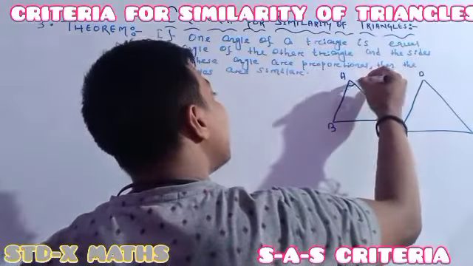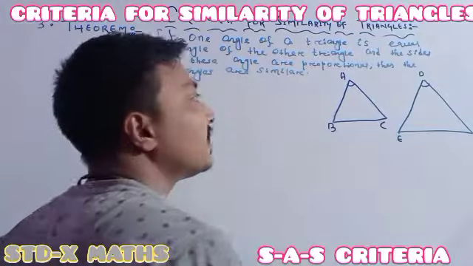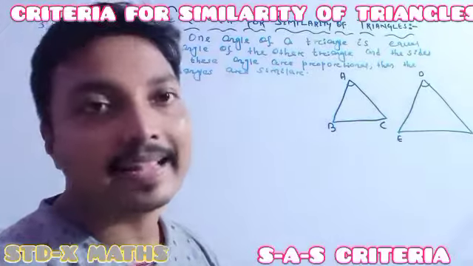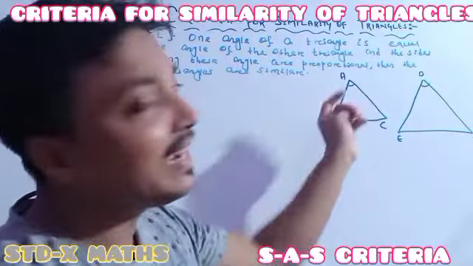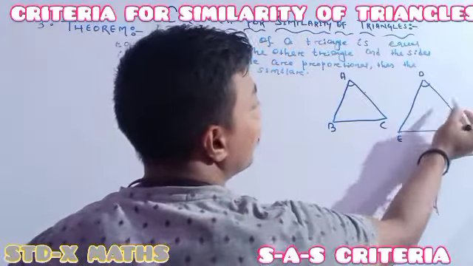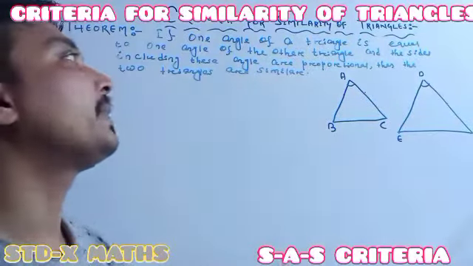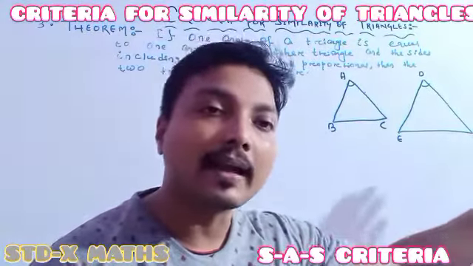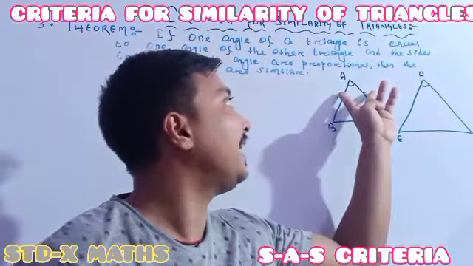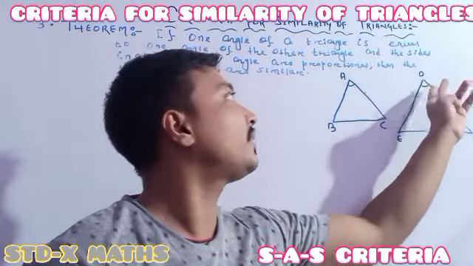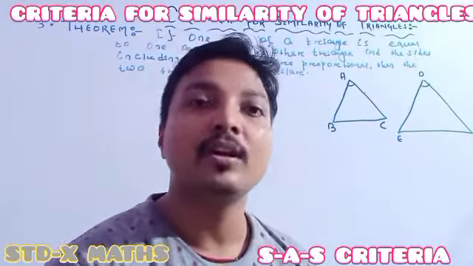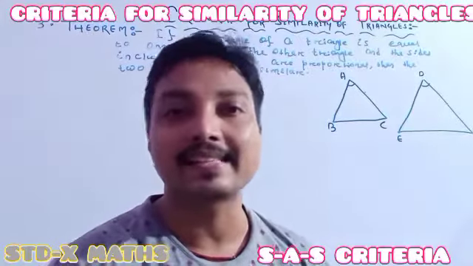It says this angle is the same as this angle. One of the angles is the same as the corresponding angle of the other triangle. Then its including sides. Including sides means this one and this one, both are including sides. So here it is given that one of the angles is the same as one of the angles of the other triangle, and the including sides of this angle and of this angle are in proportion, in the same ratio. Then you just have to show that the two triangles are similar.